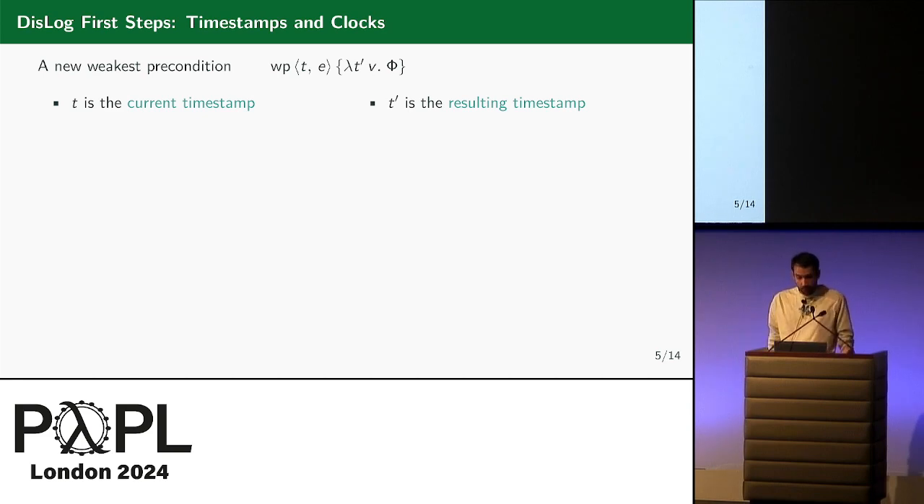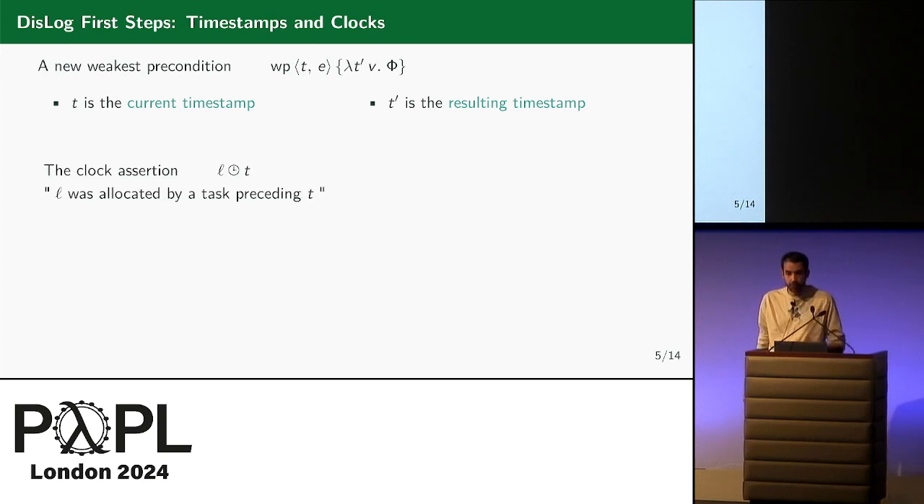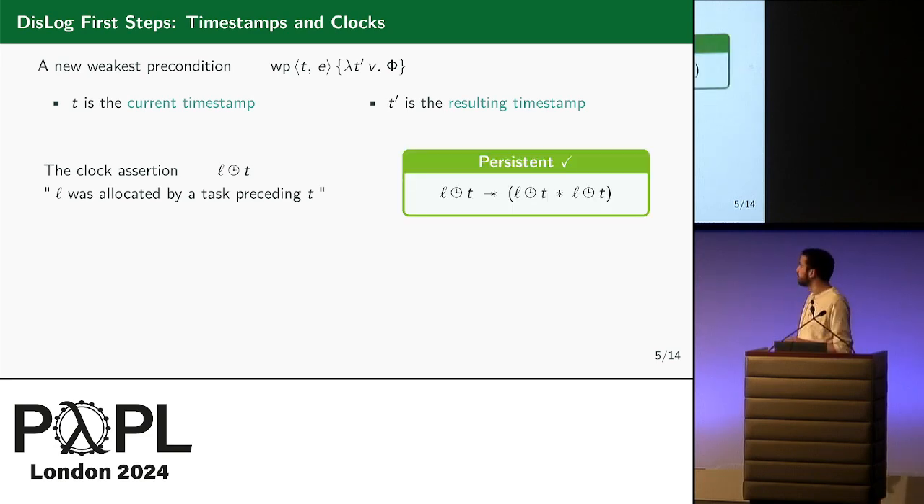And then, for disentanglement, we introduce exactly the assertion that we need. That is the clock assertion, a new separation logic assertion that asserts that the location L was allocated by a task preceding T. So this is a new separation logic assertion, but it asserts knowledge and not ownership. Hence, it is what we call persistent, meaning that we can always duplicate a clock assertion.